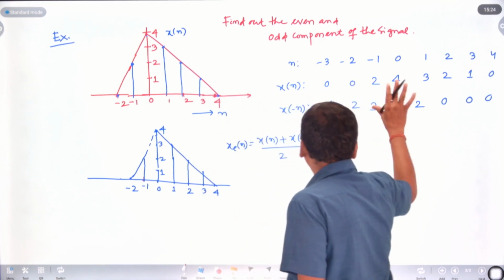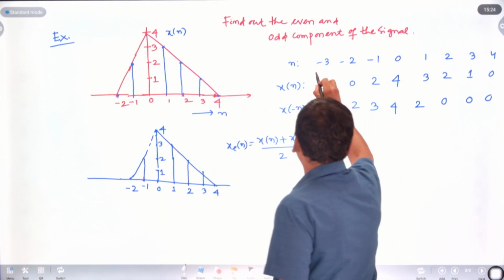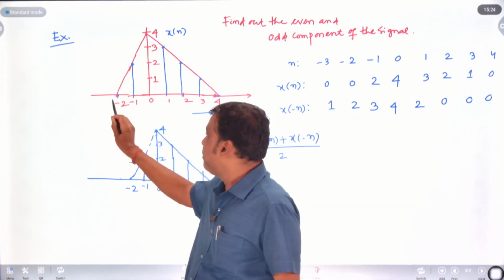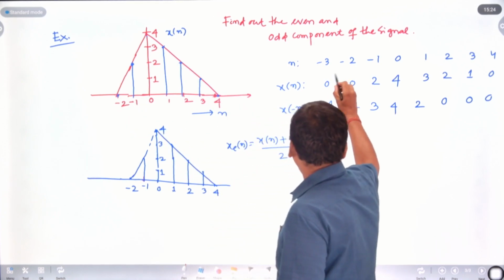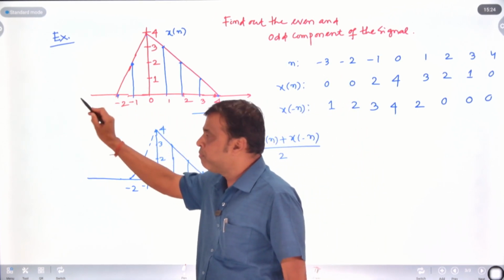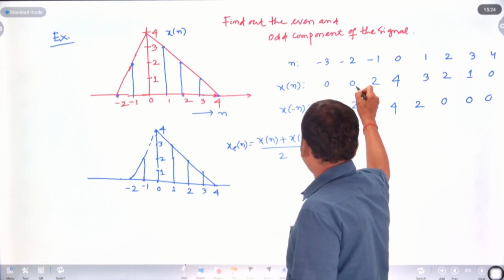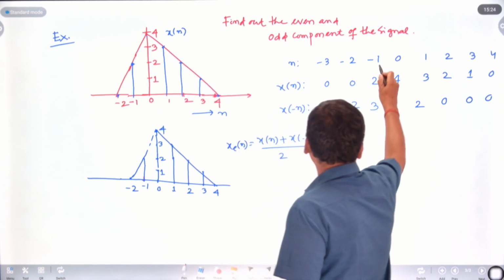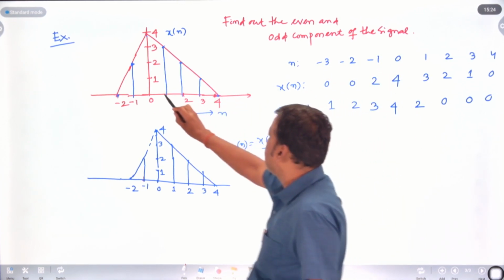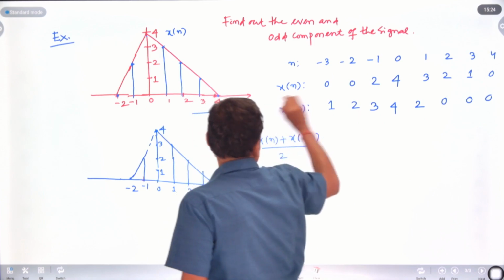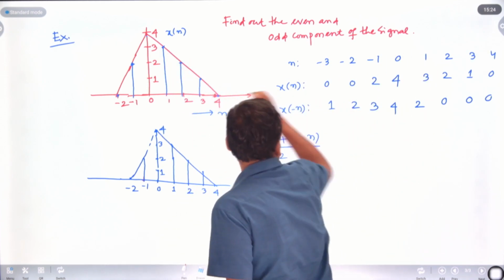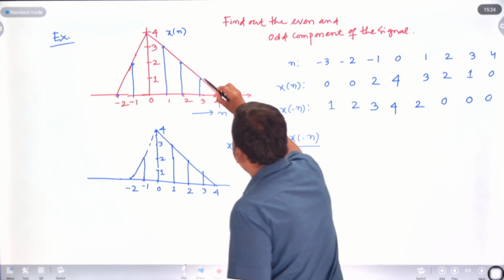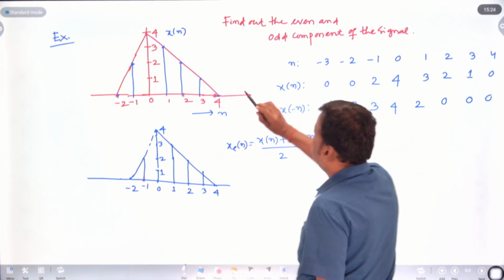So first of all, I just make a table here. n equal to minus 3, minus 2, minus 1, 0, 1, 2, 3, 4. First find out the value of x of n. n equal to minus 2, the value is 0. Minus 3 also 0, there is none. So x of minus 2 is 0. x of minus 1 is 2. x of 0 is 4. Similarly, x of 1 is 3. x of 2 is 2. And x of 3 is 1. And x of 4 is 0.